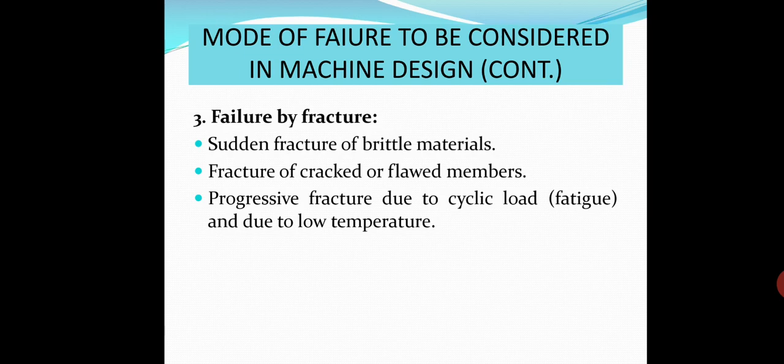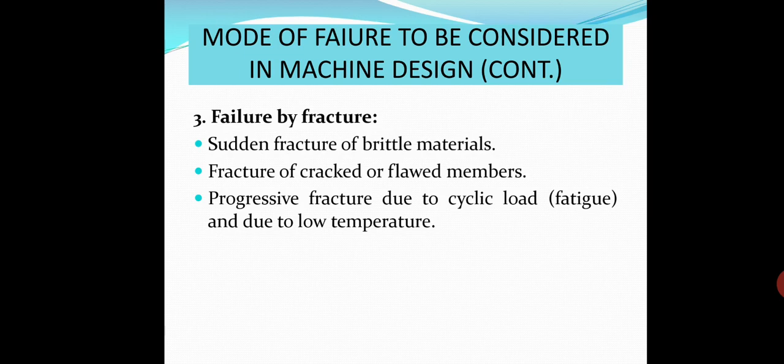In case of brittle materials, once the elastic limit ends, suddenly the material gets fractured. So this is one type of failure for which the brittle materials are designed keeping the factor of safety.